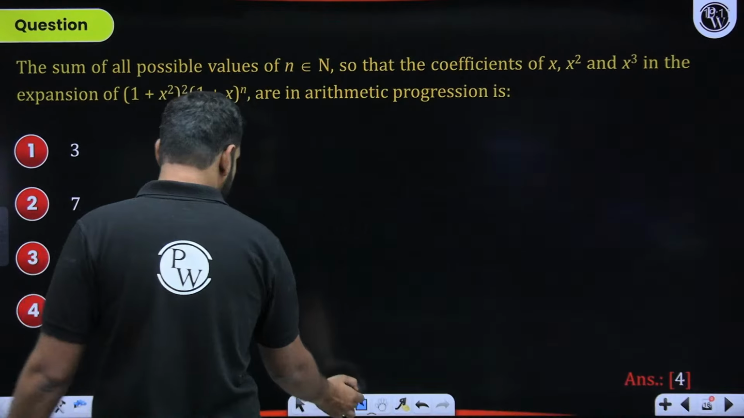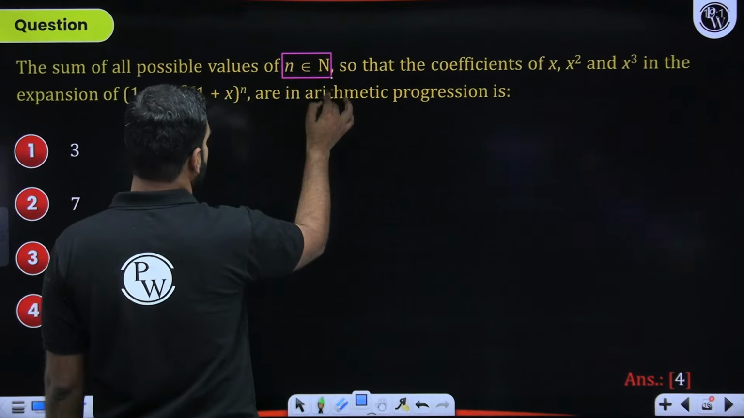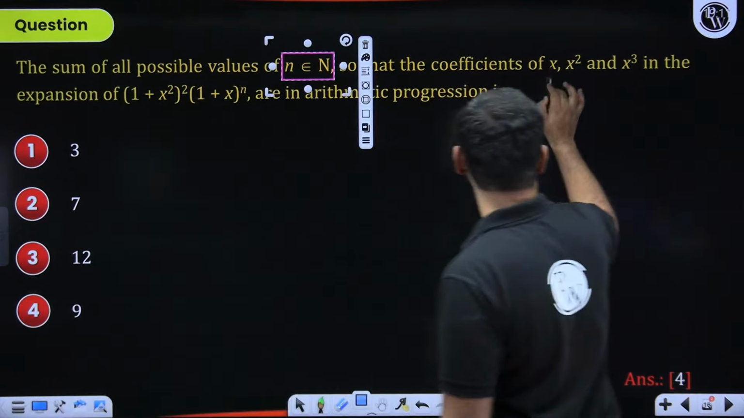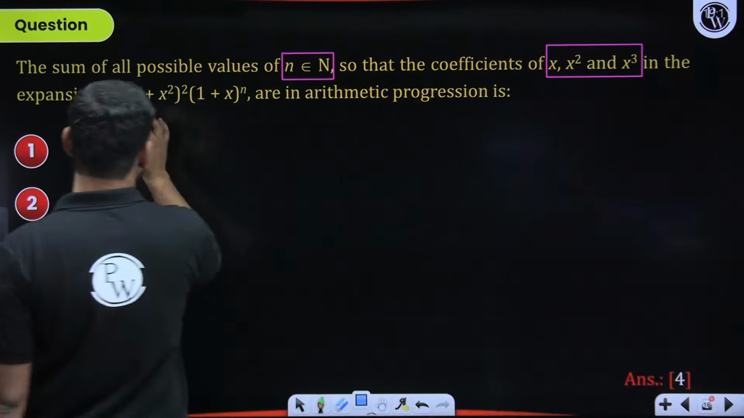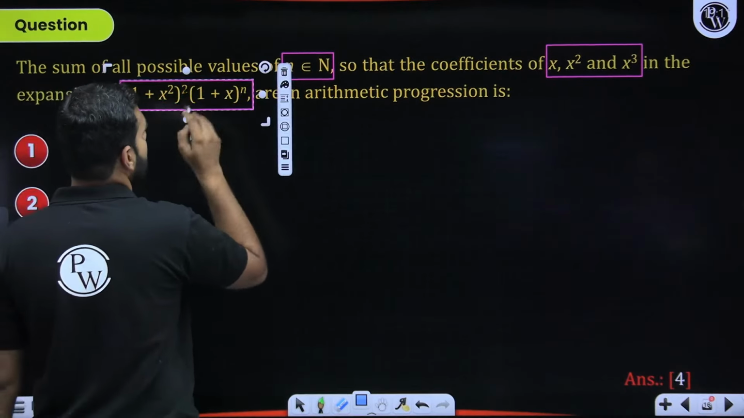Sum of all possible values of n, where n is a natural number, so that the coefficients of x, x square and x cube in this expansion are in AP.